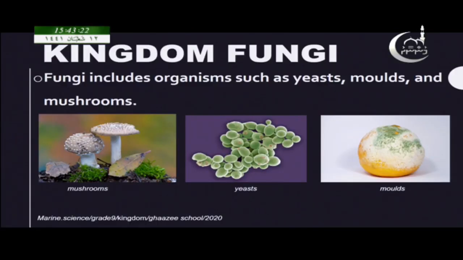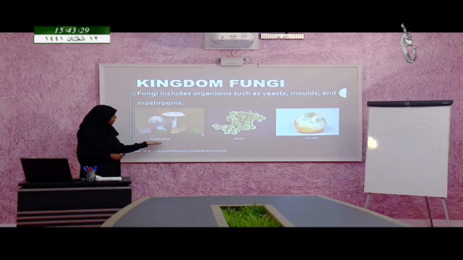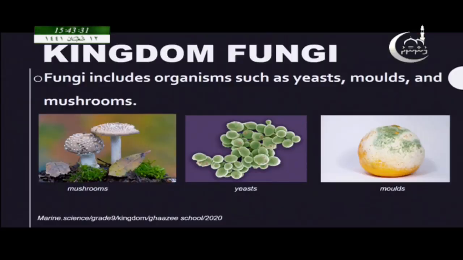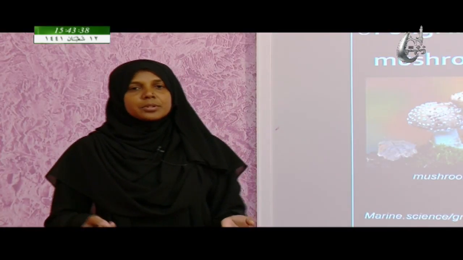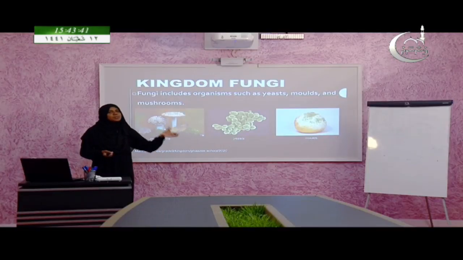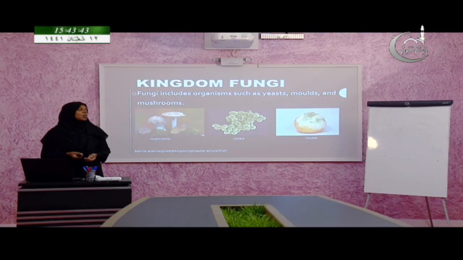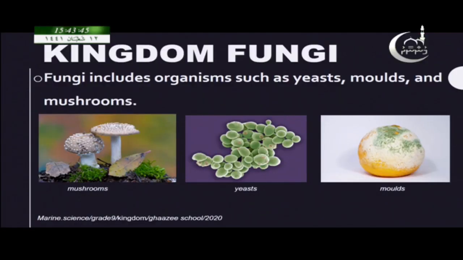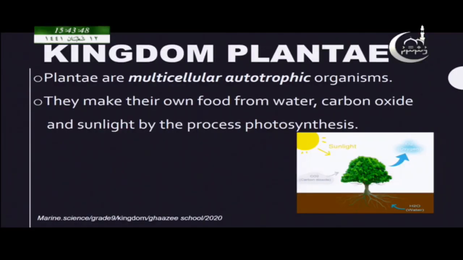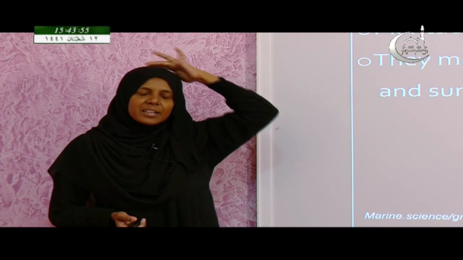And then we will look at some examples of fungi. Fungi include mushrooms, yeast, and molds. These are very common things that you usually see around you. These are some larger organisms compared to Monera or Protista. And then we will move to the fourth kingdom, kingdom Plantae.